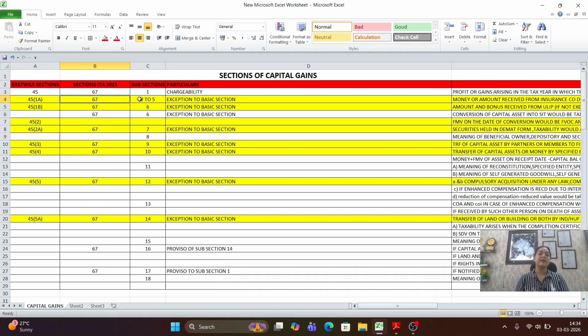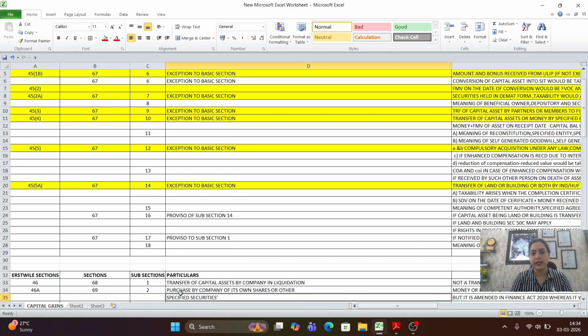So all these provisions have been covered in subsections of section 67, and we have 18 subsections to section 67. You can read the Income Tax Act 2025 and you will come to know that all these subsections have been given in points over there. So there is no change in the provision. Provisions will remain intact, only the wording is changed.